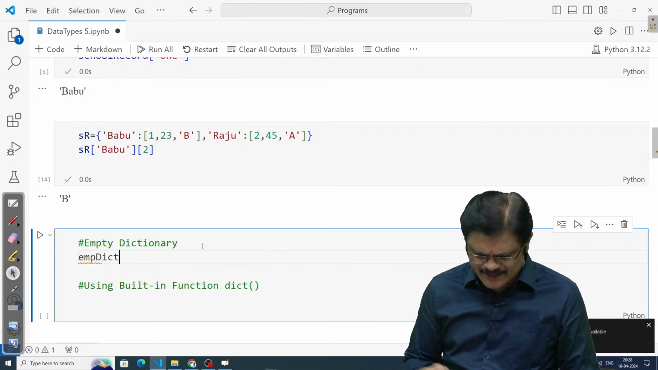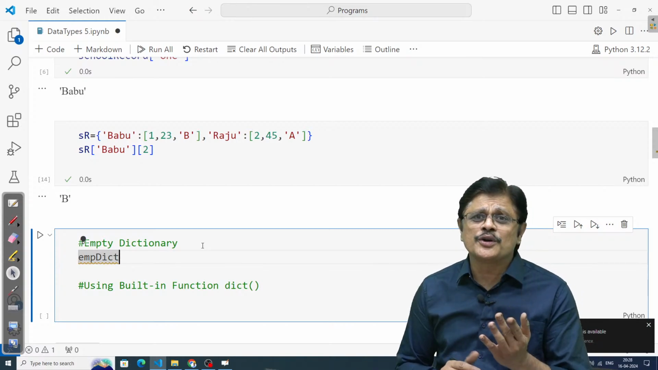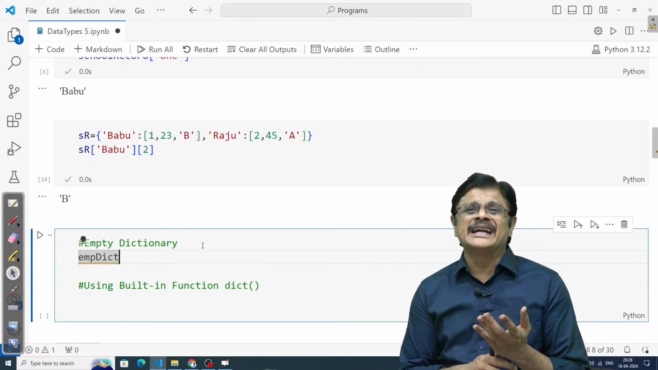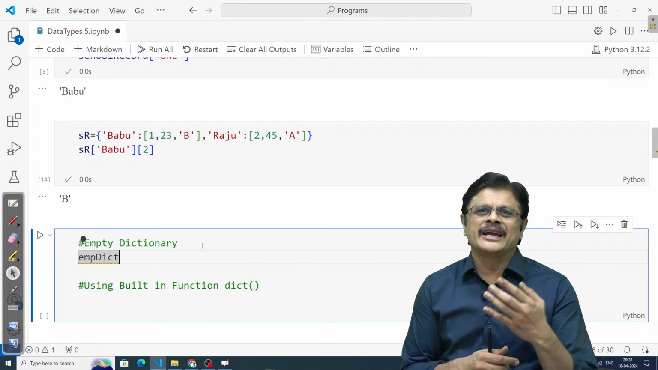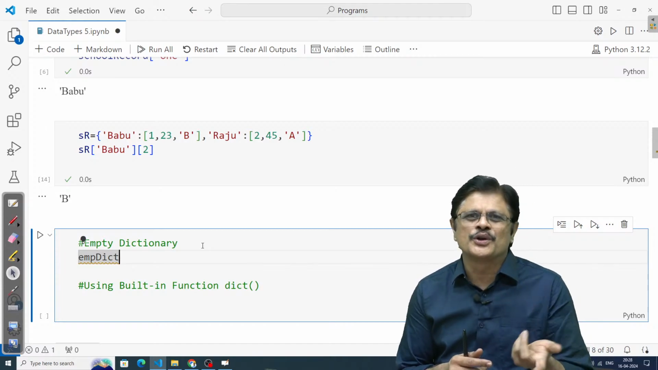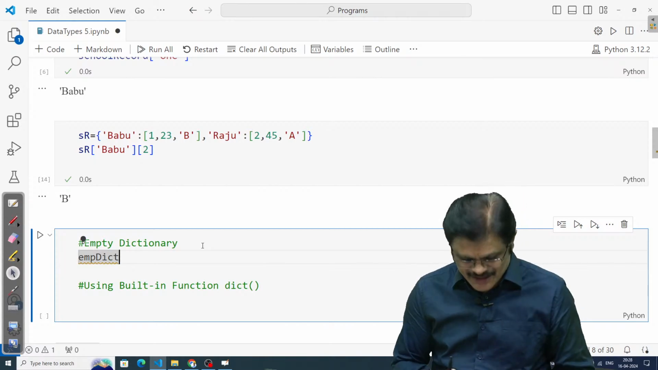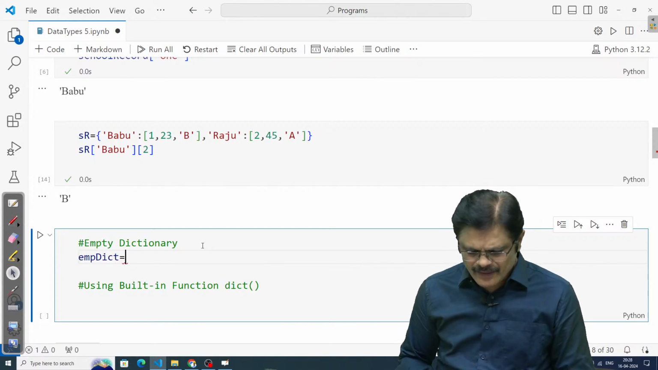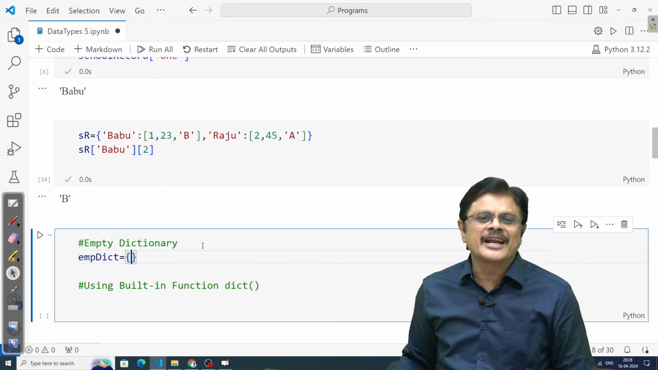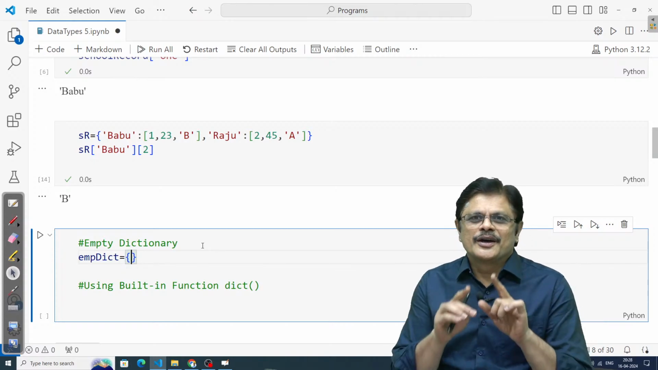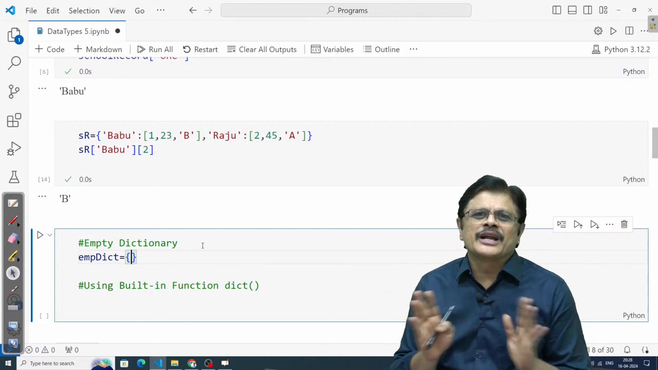You can write any other name, sir. No problem. And please don't use identifiers like list or dictionary. That is not a good practice. Yesterday also we had some issue because of that. Please be careful. So I can create an empty dictionary like this, just curly braces without any information.